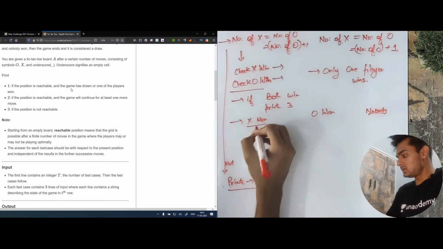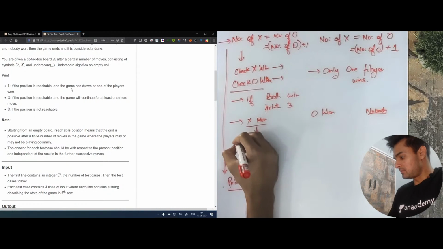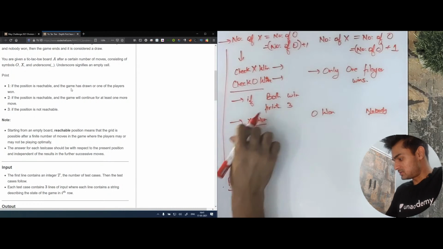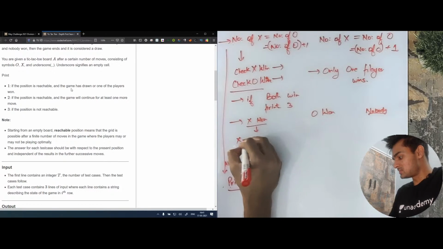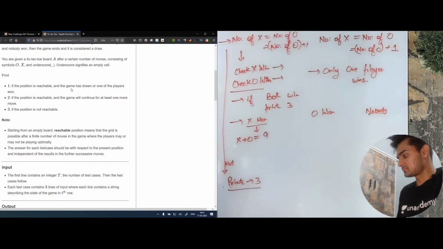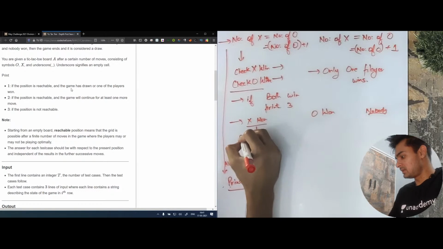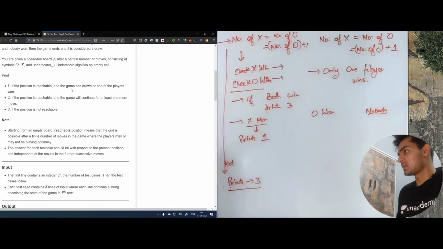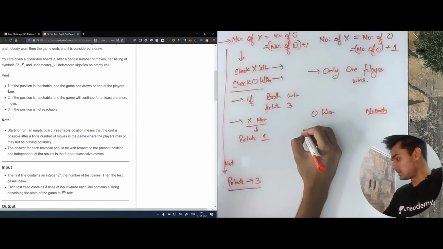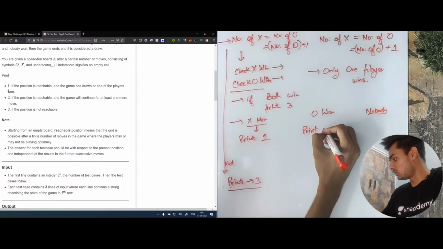If x won, then we can just print 1 because the position is reachable and one of the players won. Similarly, for this case also, we can just write 1.